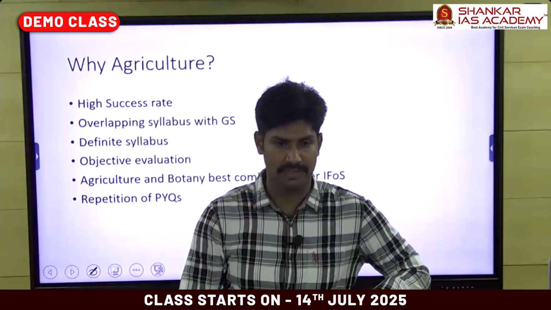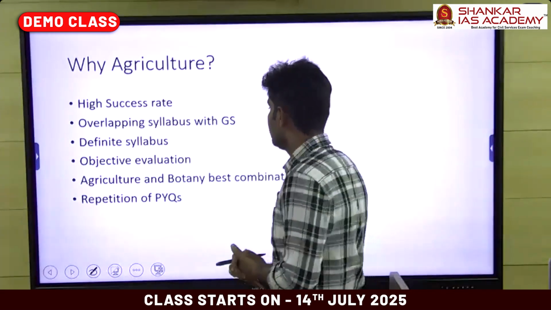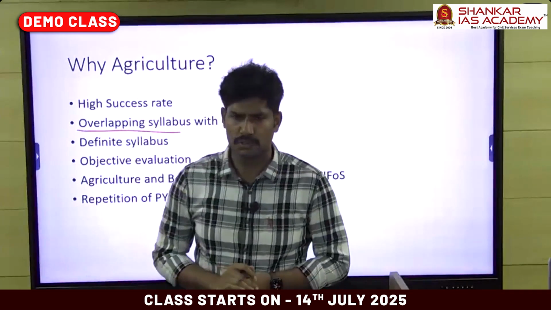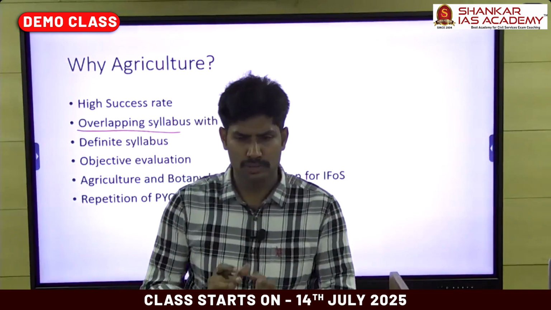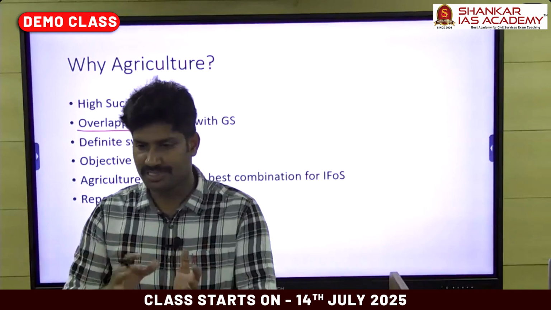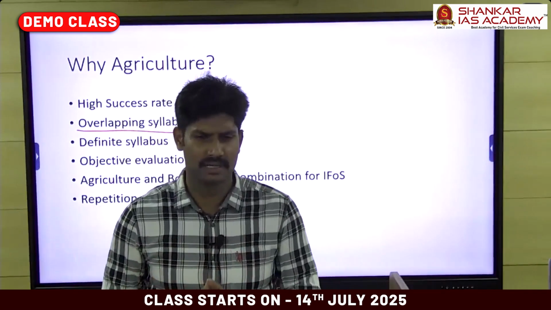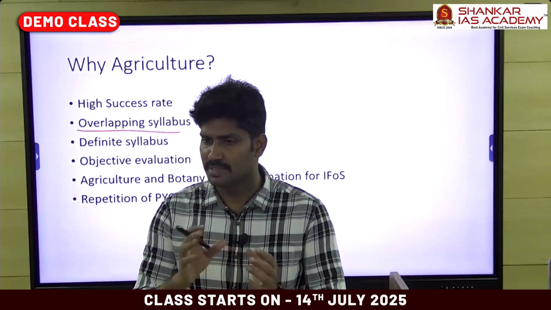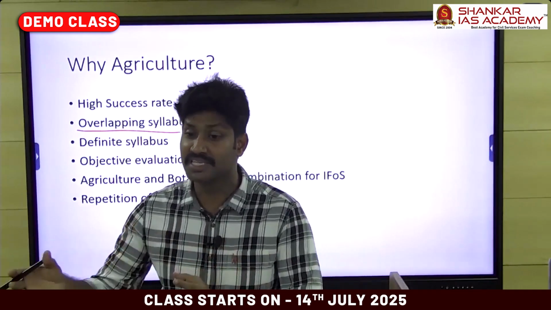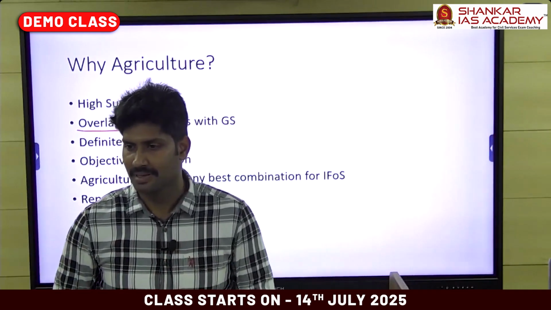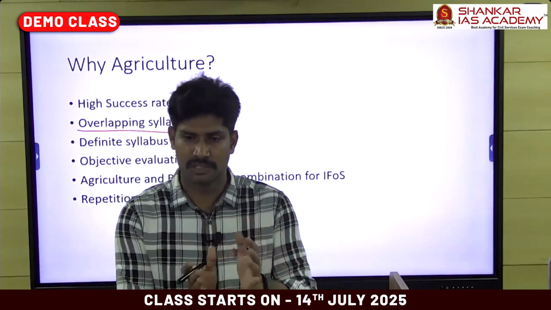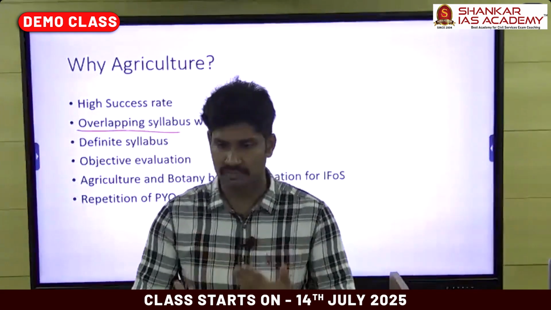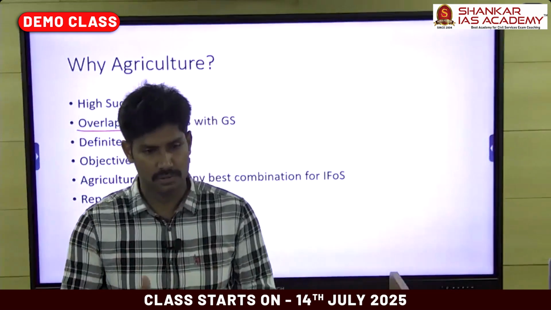Then one more advantage in agriculture optional. Earlier, most students used to choose popular optionals like geography, sociology, political science, public administration. The reason is these subjects have an overlapping syllabus with the GS area also, right? So mostly they avoided the pure science optional and the agriculture applied science optional. But nowadays, many students from a bioscience background are choosing agriculture optional.